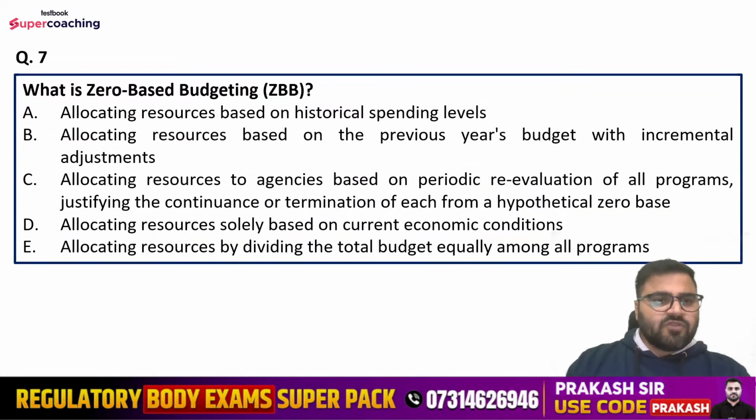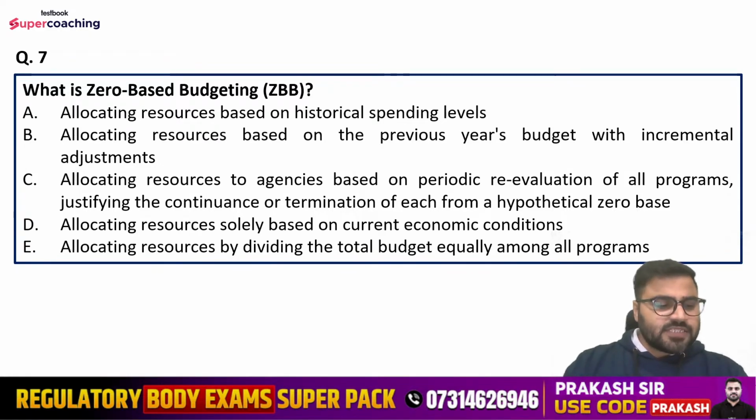Question number 7 is, what is zero-based budgeting? Options are allocating resources based on historical spending levels, allocating resources based on the previous year's budget with incremental adjustments, allocating resources to agencies based on periodic reevaluation of all programs justifying the continuance or termination of each from a hypothetical zero base, allocating resources solely based on current economic conditions, or allocating resources by dividing the total budget equally among all programs. Please mention the question number, Santosh. Guys, please do mention the question number as well while attempting so that I don't get confused.